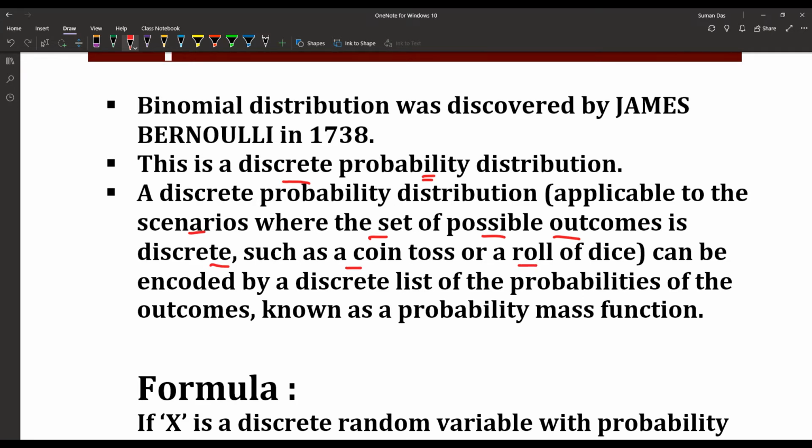Now that can be encoded by a discrete list of the probabilities of the outcomes, that is known as the probability mass function. Now you can check my channel for that particular discrete probability distribution.